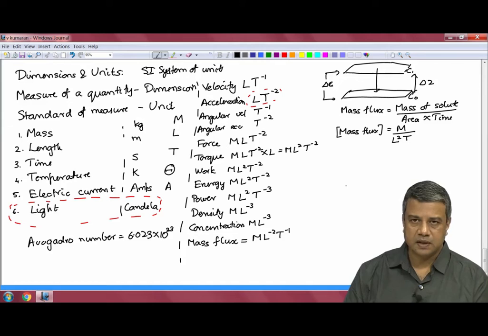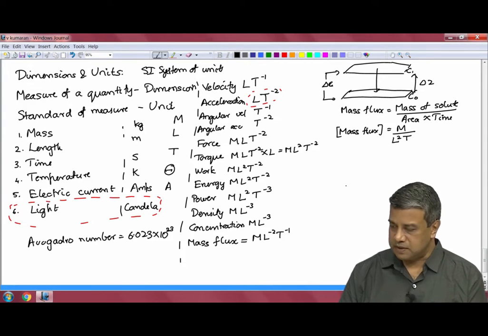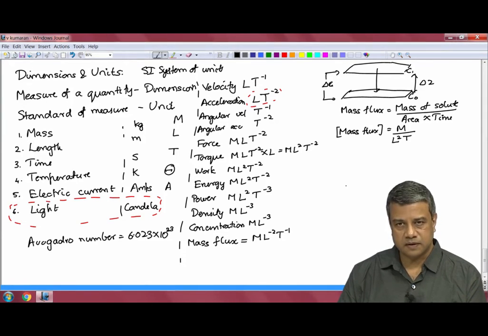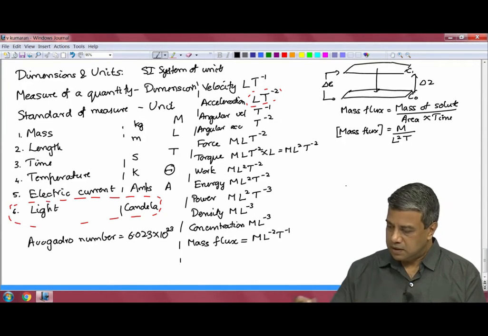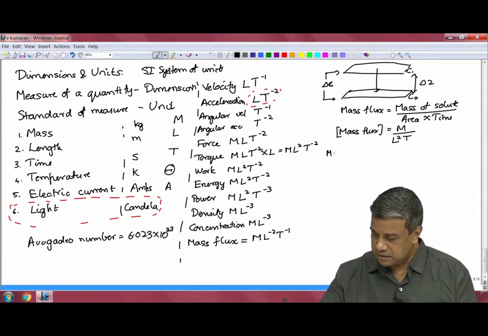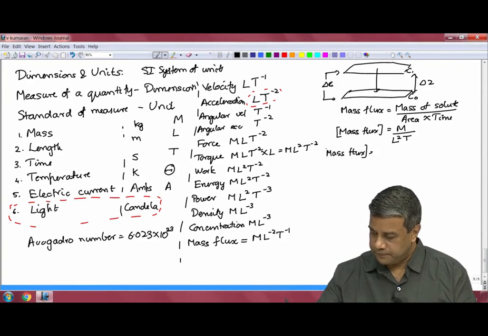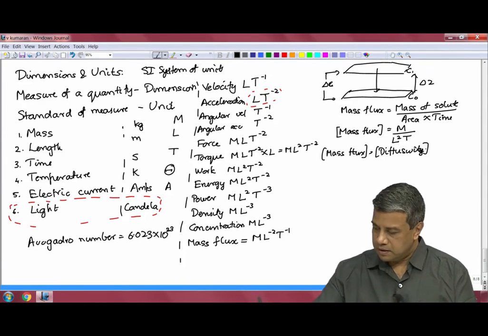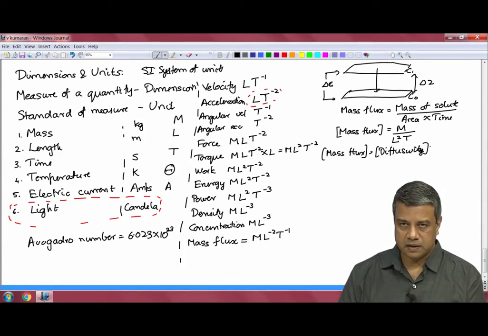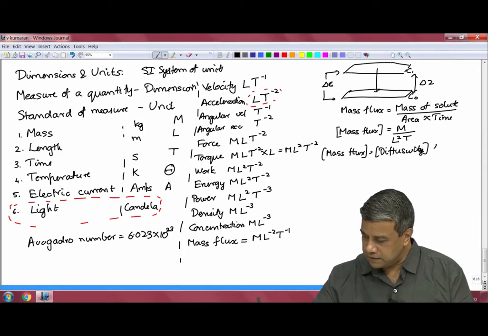Now that we have the dimension of mass flux, we can calculate the dimension of the diffusion coefficient, because we know that mass flux is equal to diffusivity times the difference in concentration divided by the distance.